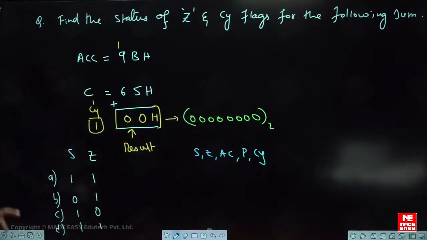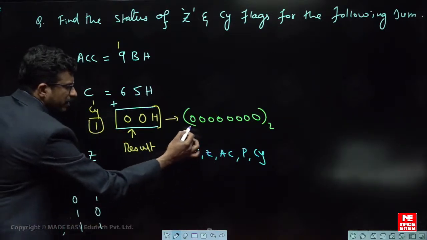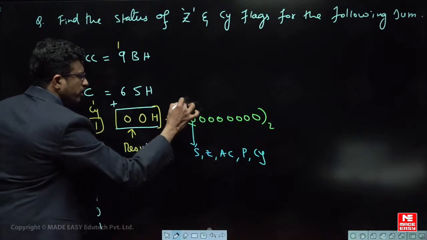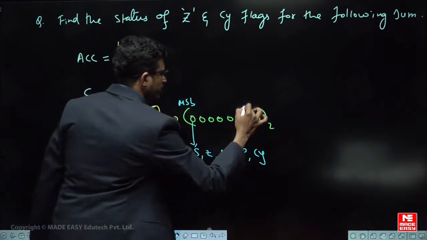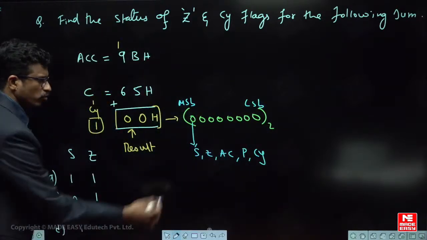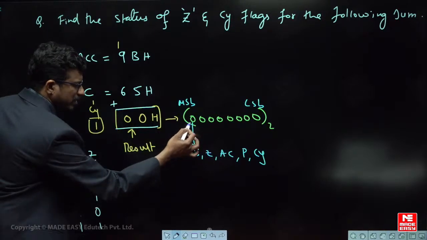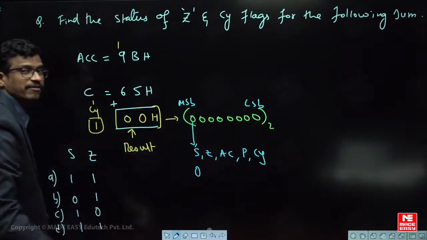Now, how to find the flags? Sign flag is just based on the MSB. This is called the most significant bit of the result. This is called the least significant bit of the result. So whatever the MSB is, that is the sign flag. If it is 0, the sign flag is 0. If it is 1, the sign flag is 1.